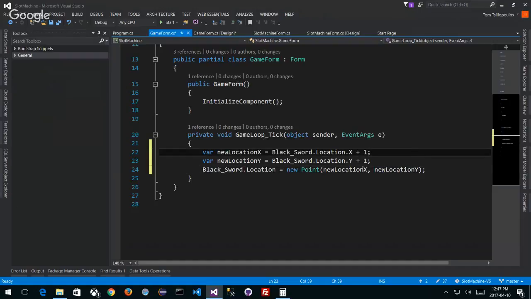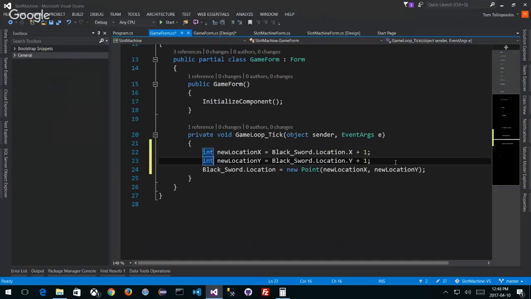All right, so what it's doing is it's taking these, whatever they are, and if I hover over them, it's trying to figure out what they are. They're actually integers that I'm getting back, an integer value. So then I could cast these as ints. I don't have to use vars.